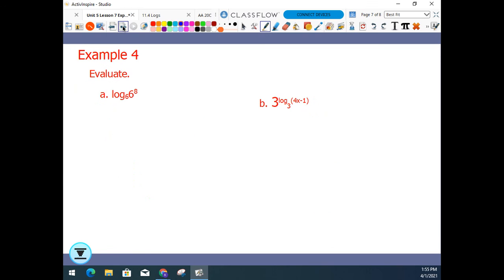Now, okay, so letter A is the easiest problem I've given you all day if you've been paying attention. The bases match right away. It's just 8. What's important is it doesn't matter. Logs and exponents are inverses. It does not matter if the log comes first or if the exponent comes first. You might not be able to tell, but it's 3 raised to the log base 3 of 4x minus 1. So the base exponentially is 3. The base of the log is 3. So whatever is left when you cancel the bases is your final answer.